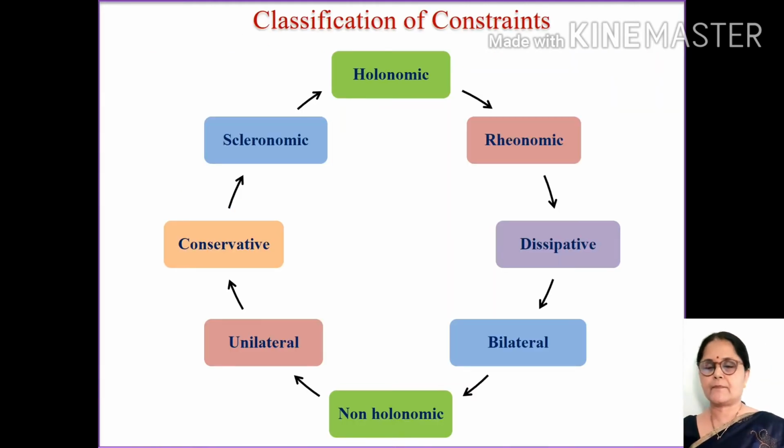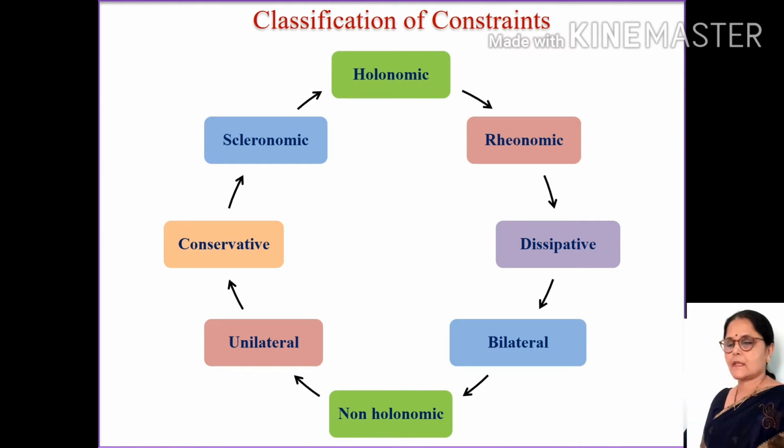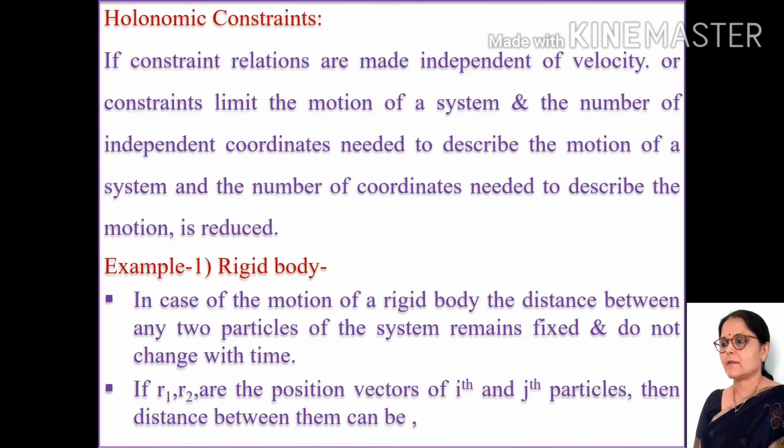Now, we will see the classification of constraints. There are the following types of constraints: holonomic constraint, non-holonomic constraint, scleronomic constraint, rheonomic constraint, conservative constraint, dissipative constraint, unilateral constraint, bilateral constraint. These are the types of constraints.